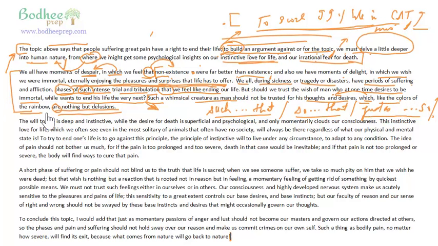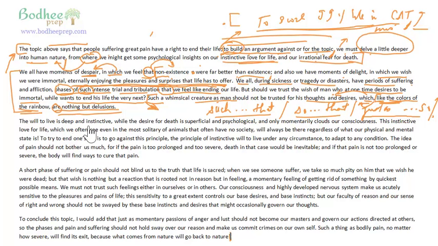So the modifiers have been placed in such a beautiful manner that you get complete meaning out of it. Such a whimsical creature as man should not be trusted for his thoughts and desires, which are nothing but delusions. And what are they? They are like the colors of the rainbow. So you have put a modifier, like the colors of the rainbow. And what is like the colors of the rainbow? It is which. And what is this which? This is desires, right?